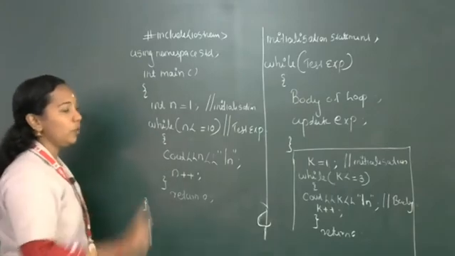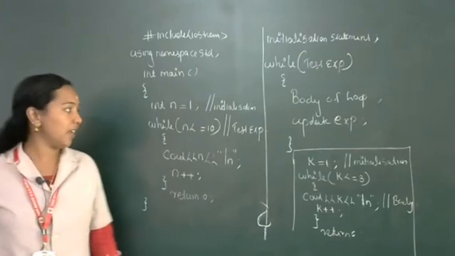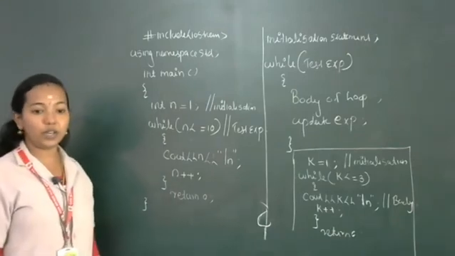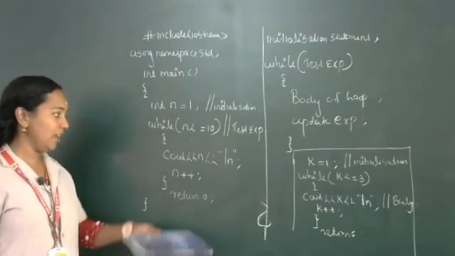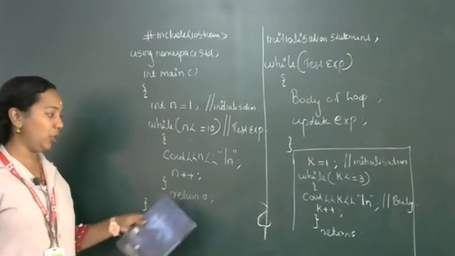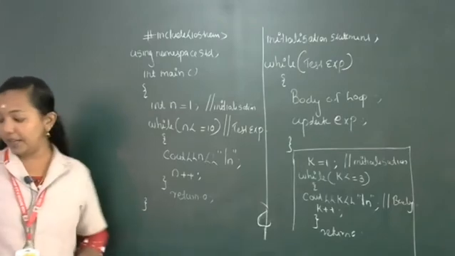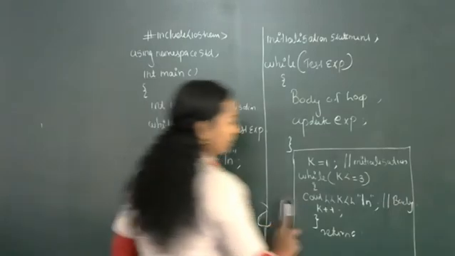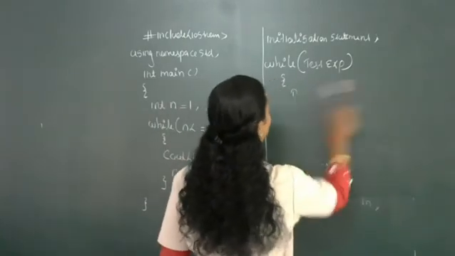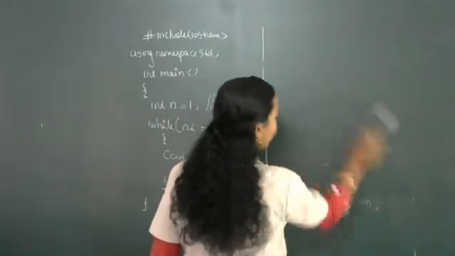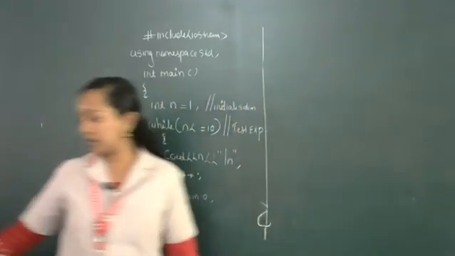Here n equal to 1 is the initialization statement, while n less than or equal to 10 is the test expression, then cout \n is the body of the loop, and n++ is the updation. Then one more program I am going to write, the same program that is in your textbook.